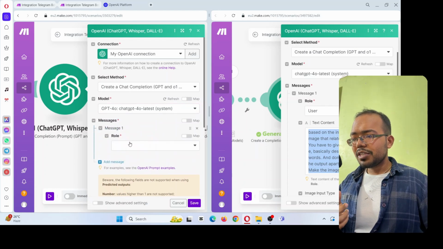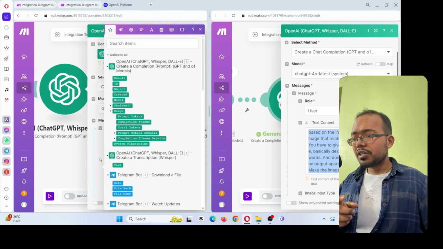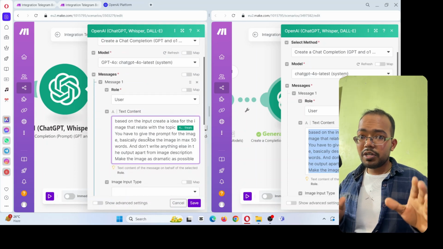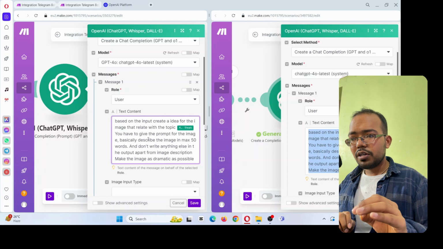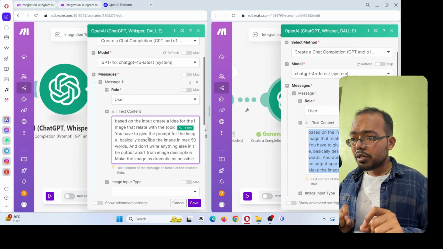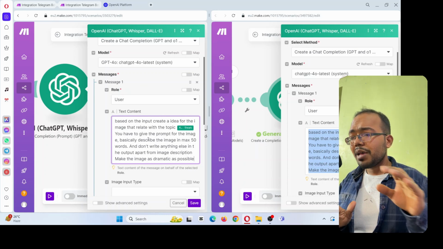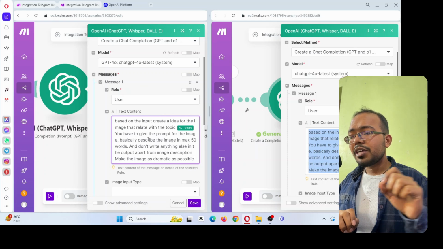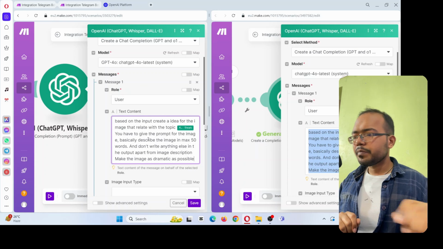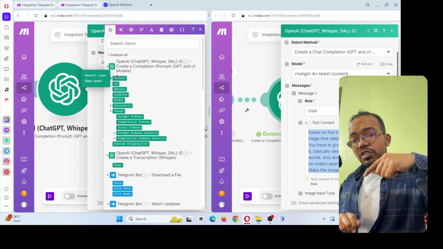So choose add message. In that, for the role you choose user, and in the text content, give the prompt that you have. So here I said, based on the input, create an idea for the image related to that topic. You have to give the prompt for the image. Basically, describe the image in max 50 words, and don't write anything else in the output apart from the image description. Simple.